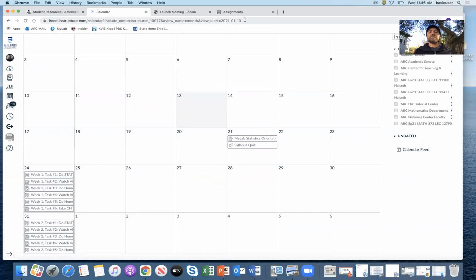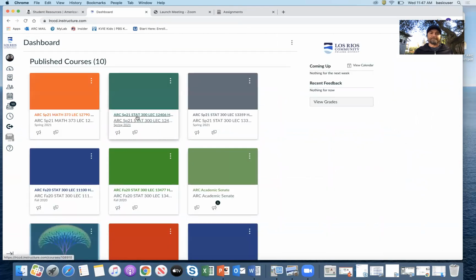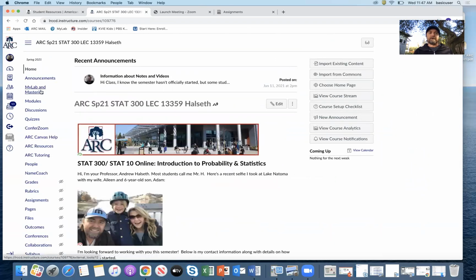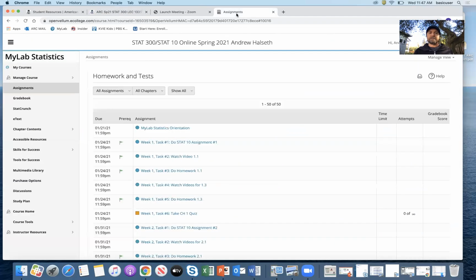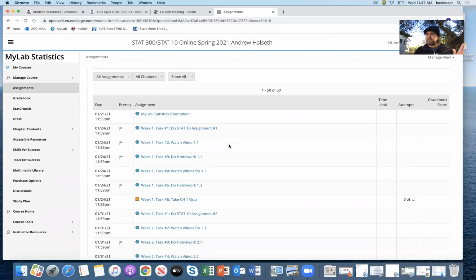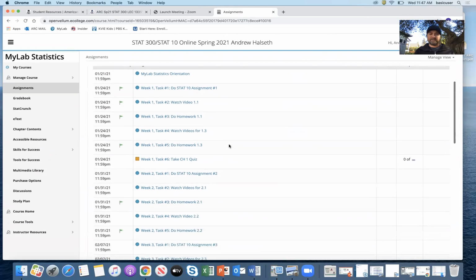Okay, let's go to my lab. So typically how you get there, you just click on My Lab and Mastering. When you do that, it should just pop up to this page, which has your assignments list, and everything you're going to do throughout the semester except for discussions, which are in Canvas, will be here.